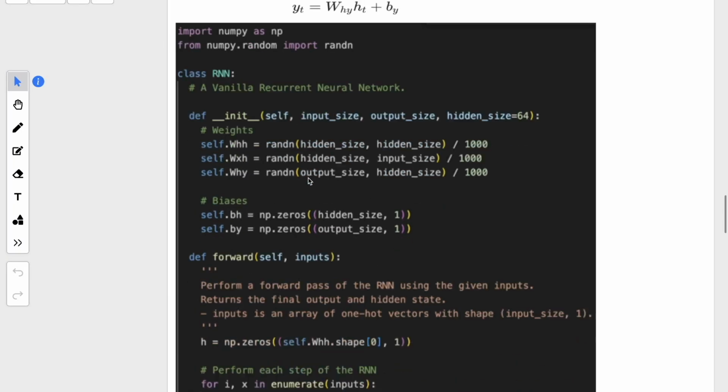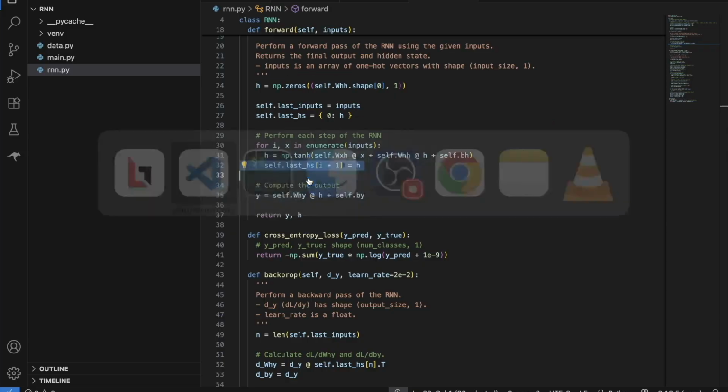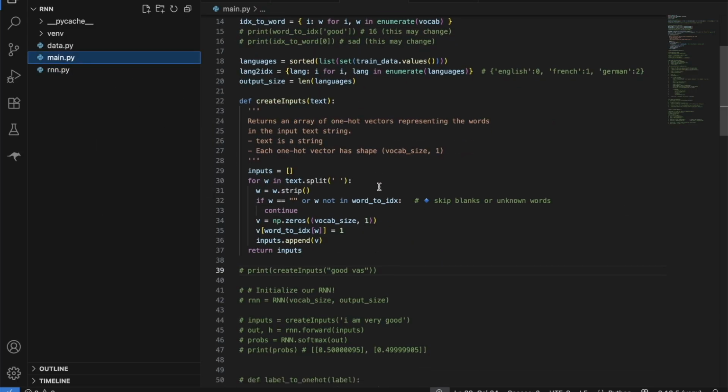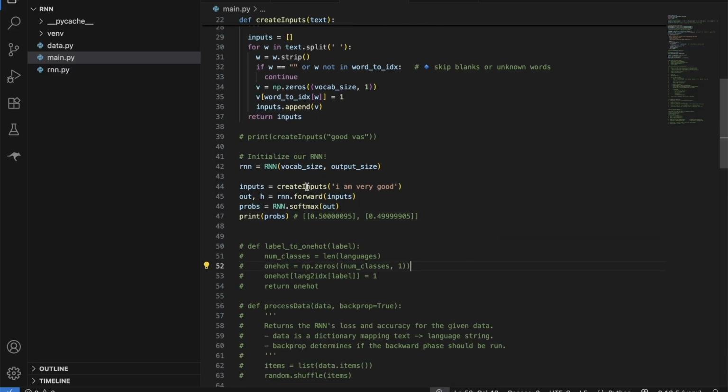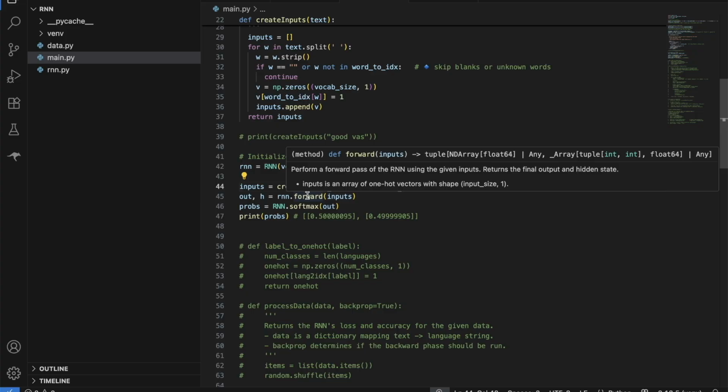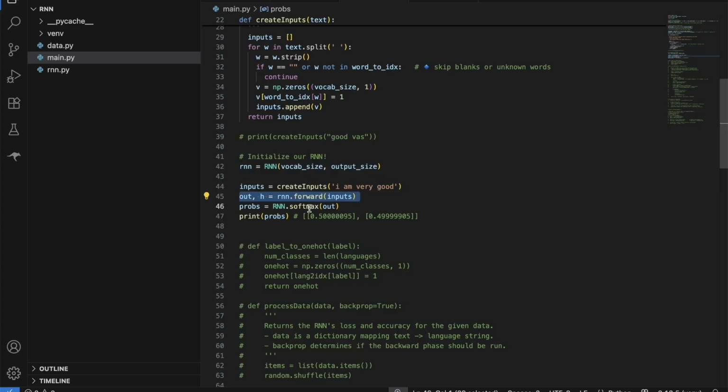Okay. So this is our hidden layer. Let's try to demo it. Let me comment out this much part. So here I'm just creating an input vector for all these words which belong to the English language, and I'm just passing them to the feed forward layer of the RNN. And finally, we have an activation function at the output layer, and we just print the probabilities. So let's see how it will look.